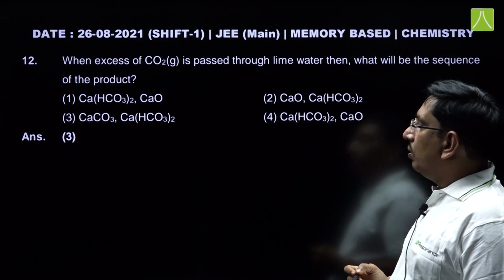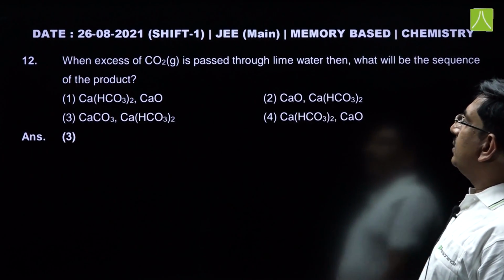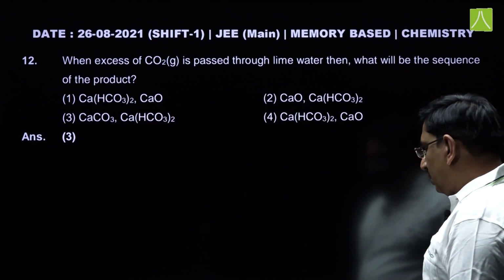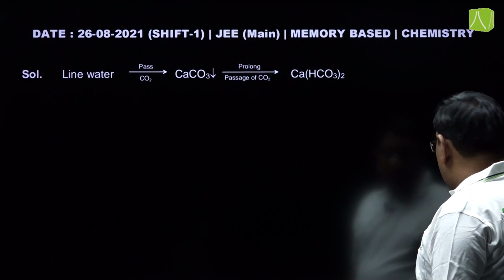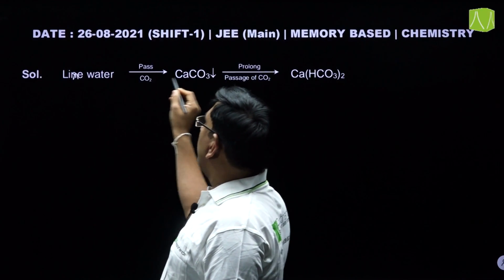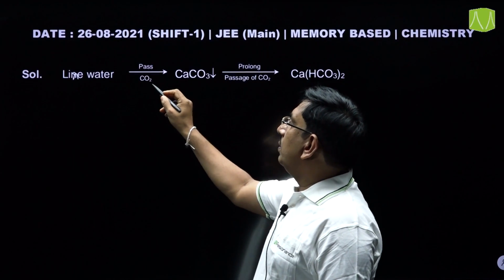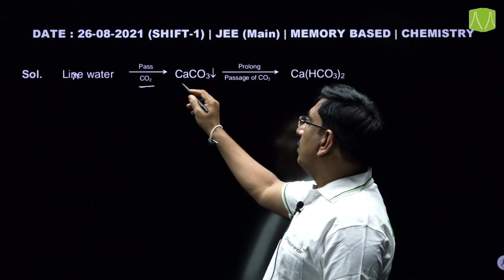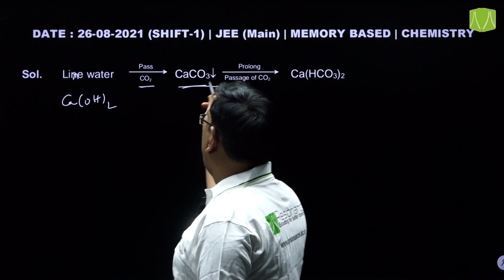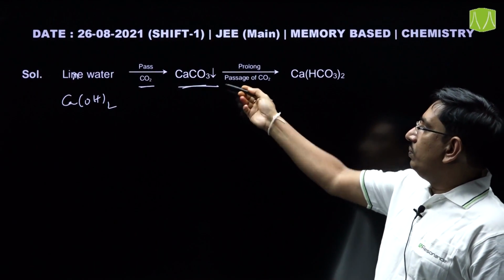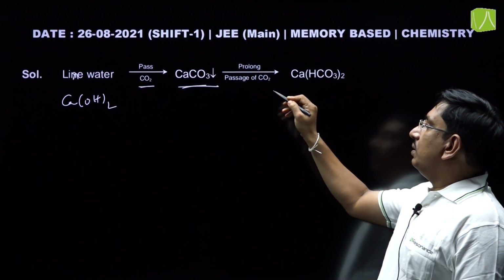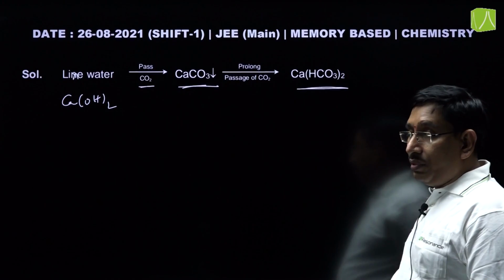Next question: when excess carbon dioxide is passed through lime water, what will be the sequence of the products? It is also a very easy question. When carbon dioxide is passed through lime water, calcium carbonate is obtained. Lime water is nothing but calcium hydroxide, and when CO2 is passed, it will give you calcium carbonate, and on prolonged passage of carbon dioxide, you will get calcium bicarbonate.